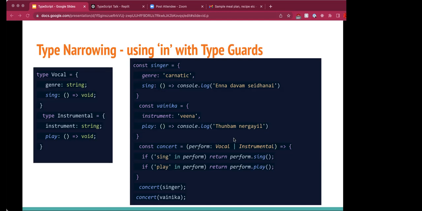So this is how we use the in operator as a type guard. First we saw typeof, now second we are seeing the in operator as a type guard for type. So in this example, we've used two separate if statements as type guards to handle each possible type.